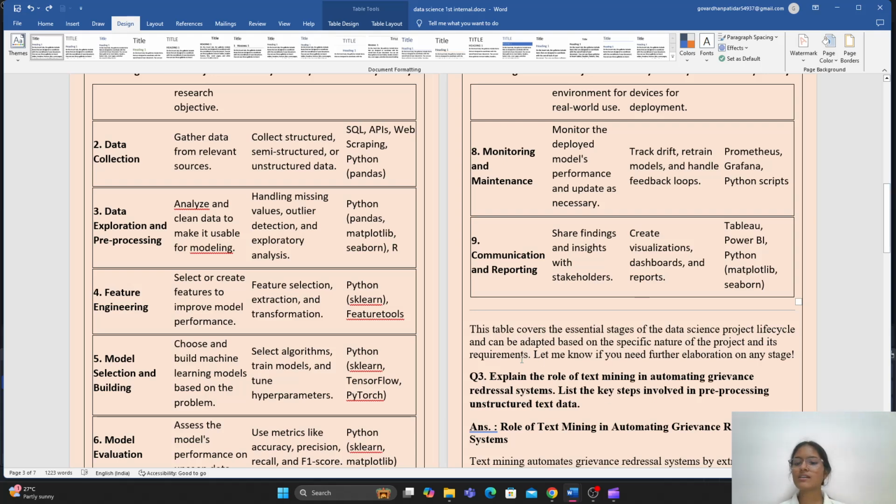So this table covers the essential stages of the data science project life cycle, and can be adapted based on the specific nature of the project and its requirements. So let me know if you need any further elaboration on any stage.